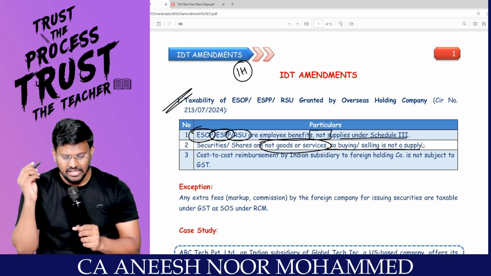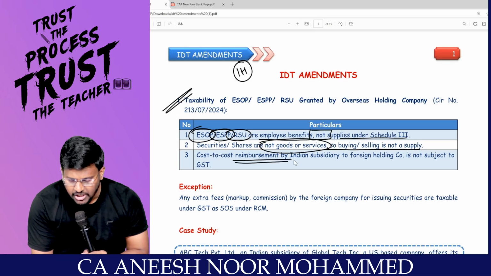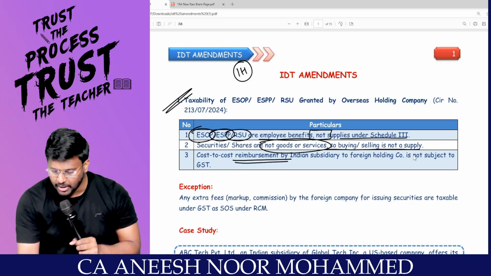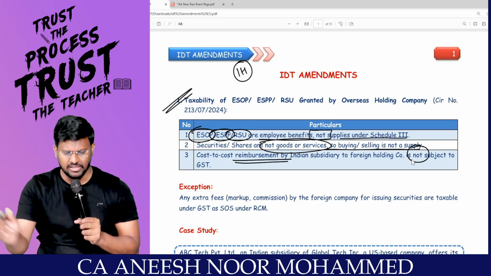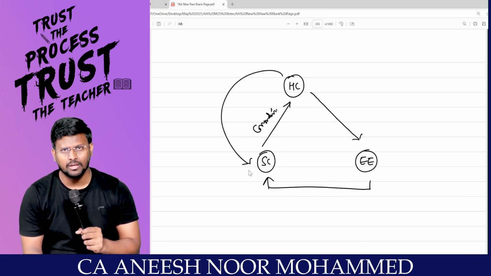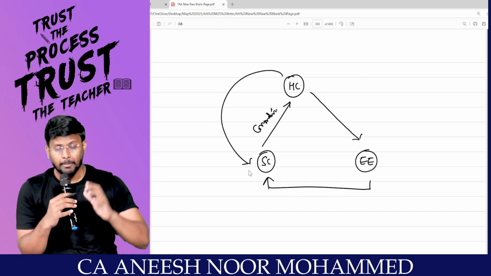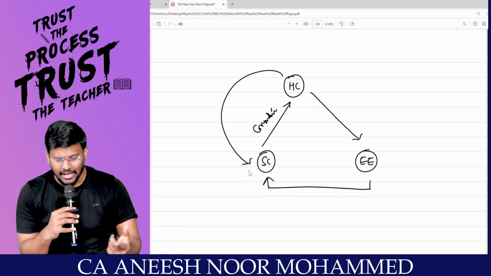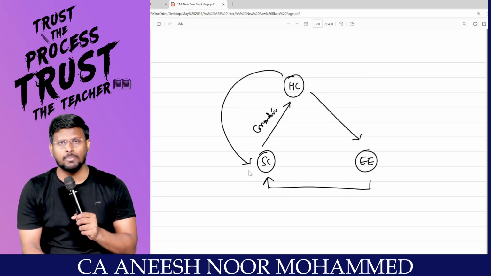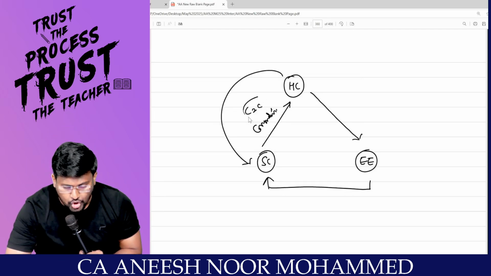Sir, cost to cost reimbursement by the Indian subsidiary to the foreign holding company is not subject to GST. Actually, the holding company has given shares, not directly to the subsidiary company, but to the employees of the subsidiary company. For that, the subsidiary company has compensated the consideration, my dear lovable students, on a cost to cost basis.